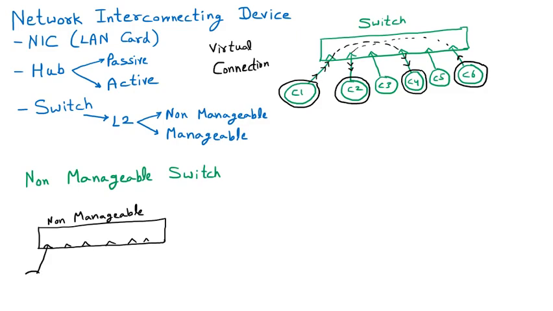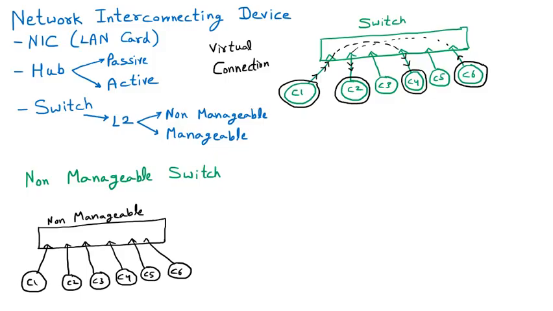Let us suppose that this switch is placed in the server room and we have connected it with 6 computers, and we are giving these 6 computers the names C1, C2, C3, C4, C5 and C6.